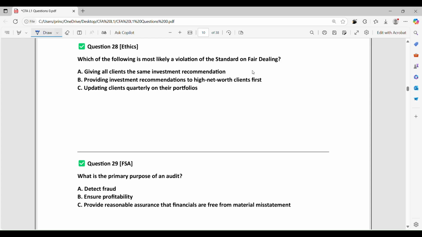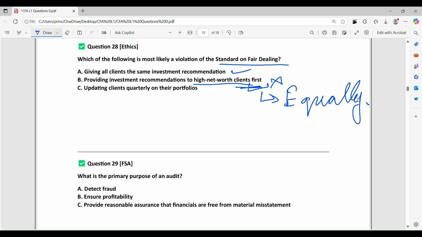Which of the following is most likely a violation of the standard on fair dealing? Give all clients the same investment recommendations. Yes, it's correct. Provide investment recommendation to high net worth clients first. No, it's wrong. You have to treat all clients equally. Updating clients quarterly on their portfolio. Yes, correct. So the correct answer is B.